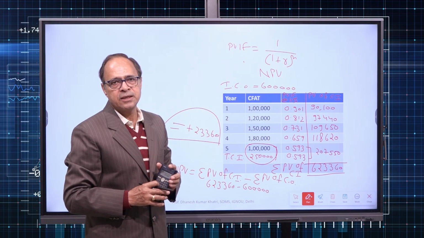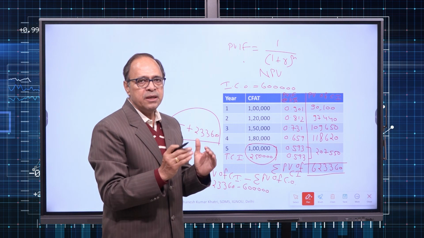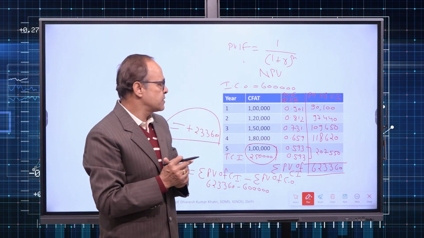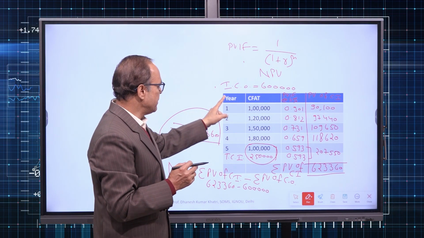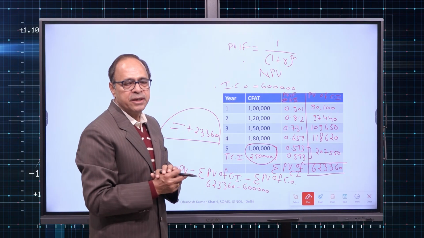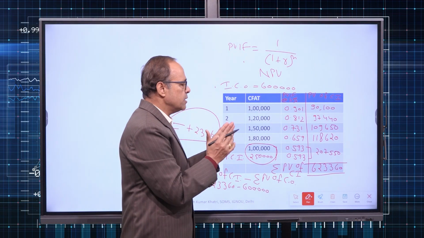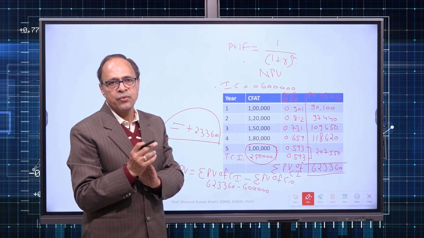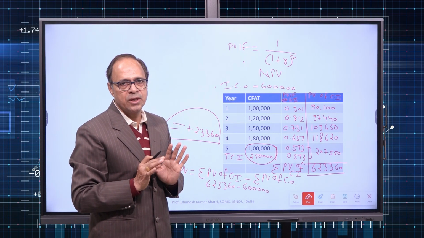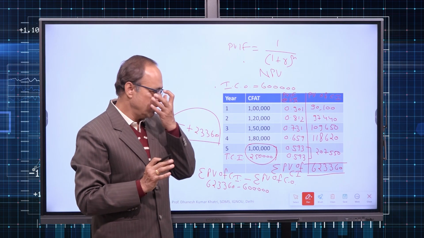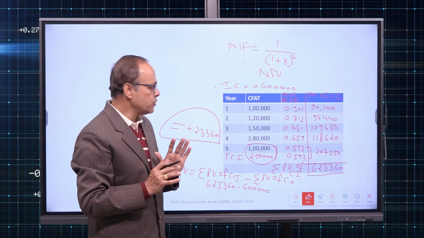If we go for the third method, profitability index method, we will be taking the same steps again. Step number 1, estimate initial cash outflow. Step number 2, estimate operating cash inflow and terminal cash inflow. Step number 3, calculate present value of all the cash outflow and present value of all the cash inflow. These steps we have already done. So steps 1, 2 and 3 are already done. Now only step number 4 has to be taken out. What is that?